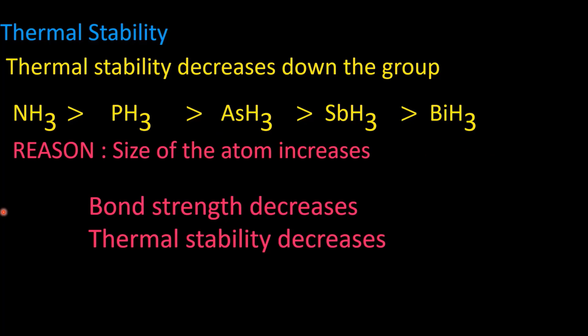What is the reason for this? The size of the atom increases down the group from nitrogen to bismuth. As the size increases, bond strength decreases. As bond strength decreases, the bond can be broken very easily. That is, thermal stability decreases. Therefore, thermal stability of hydrides of group 15th elements decreases from ammonia to bismuthine.